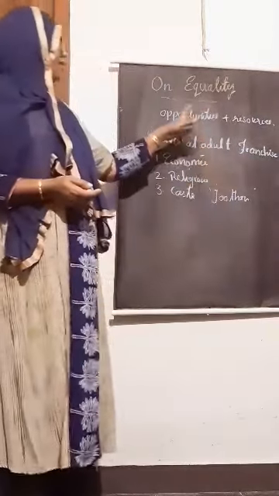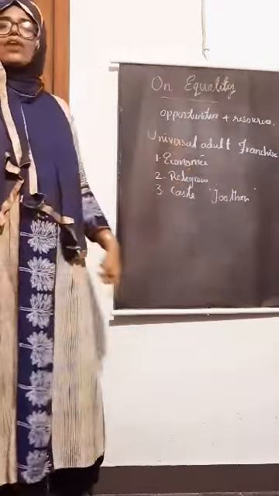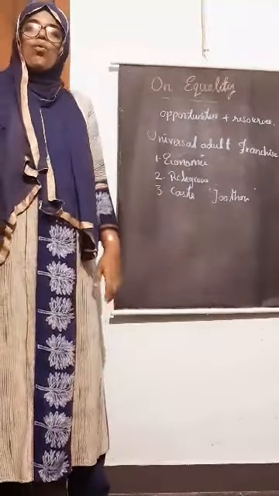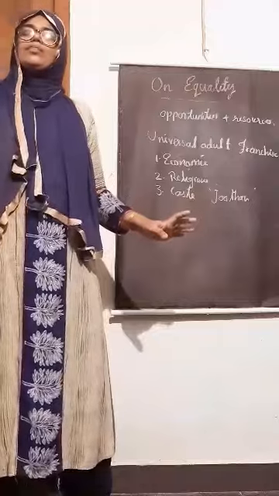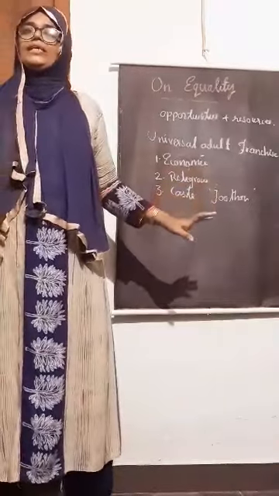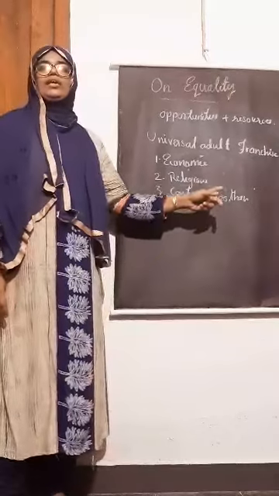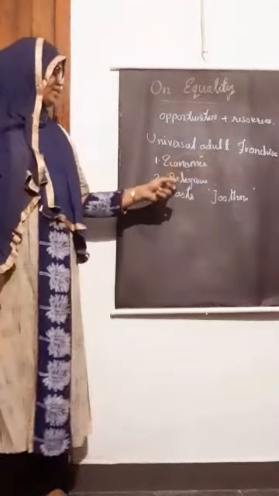Okay, let us wind up the class. That is universal adult franchise, that is equal voting right to all the citizens of India irrespective of any type of diversities. Next comes inequality. Inequality is seen in economic condition, religion